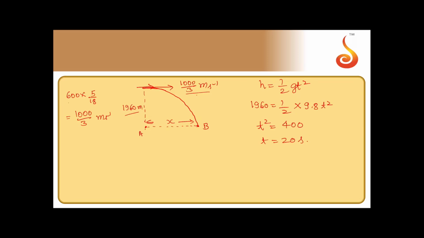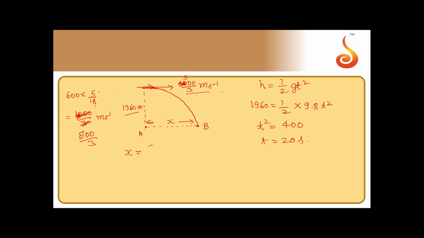So now let's check this once. 600 into 5, 3000 by 18. So divide it by 6. So it will be 1000 by 6, or okay, this should be 500 by 3. Not 1000 by 3, 500 by 3. This is 500 by 3.